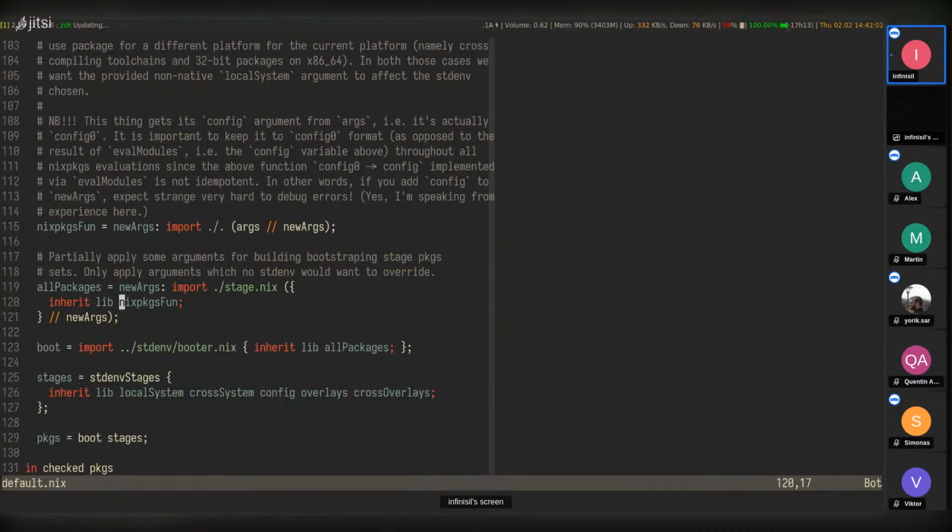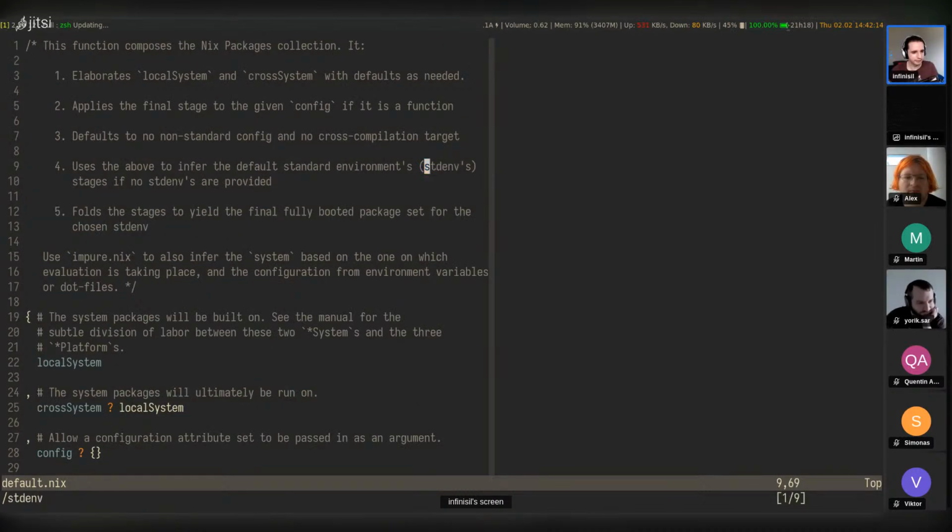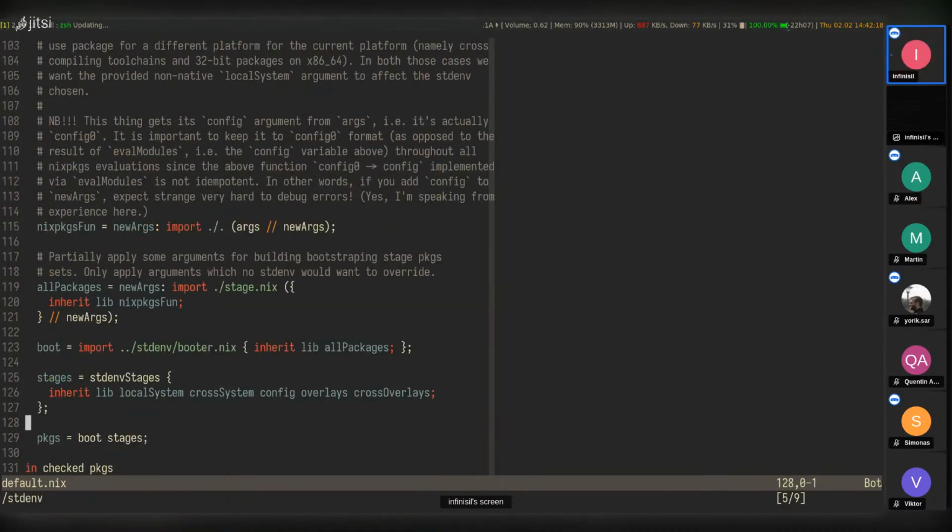Then it goes into here. Stage, stdenv stages. So this is what we want to look at. You can also see the stdenv definition here. But yeah, so stdenv stages, that's what we want to look for.